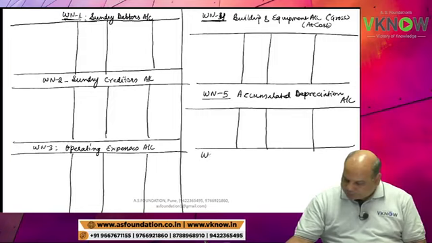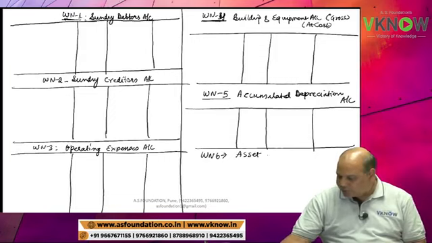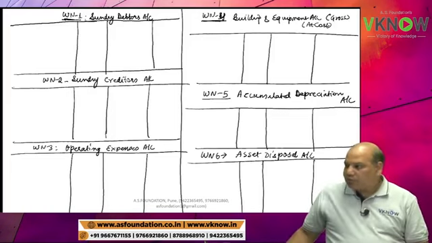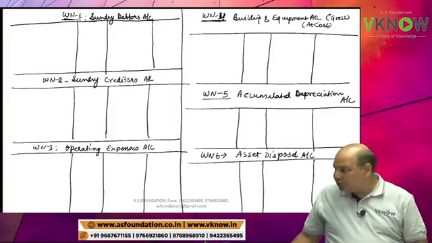And working note number 6, write down asset disposal account. This will help you to find out easily the sale value of the equipment sold.